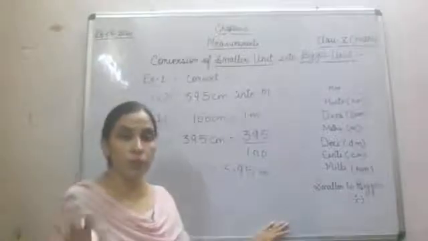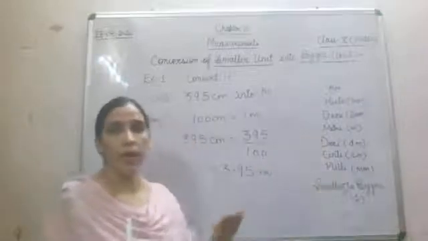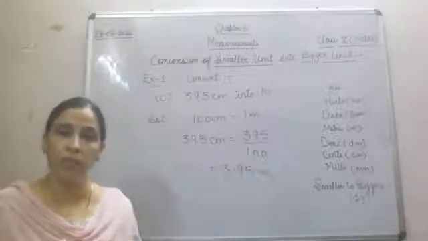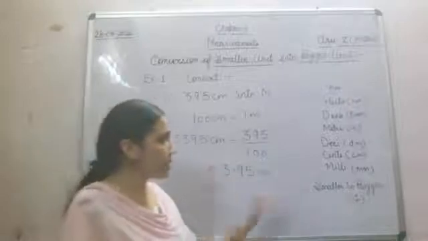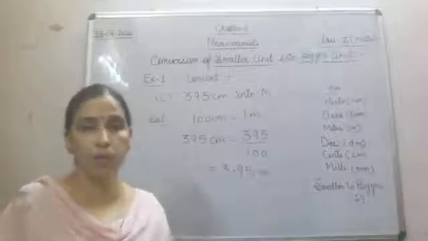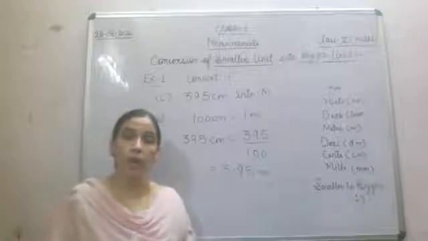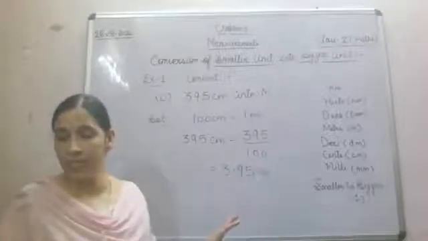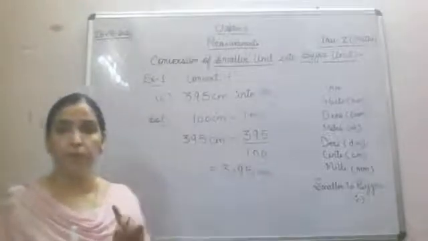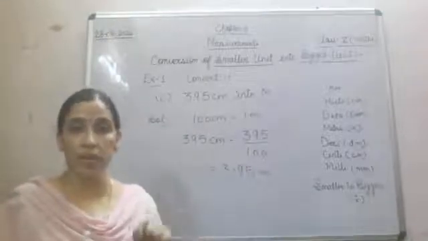Few things you have to remember regarding measurement of length. First, this scale, and according to this scale you can find out how many zeros you require in multiplication and in division. Next, smaller to bigger. Whenever you are supposed to convert a smaller unit into a bigger unit, you are supposed to do division. Now children, if I give you convert 87 meter into kilometer, related to that also we have done that in 1 kilometer we have 1000 meter.